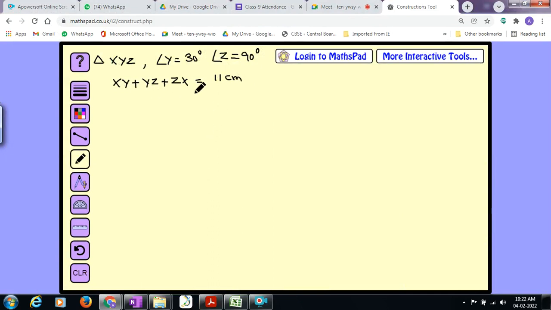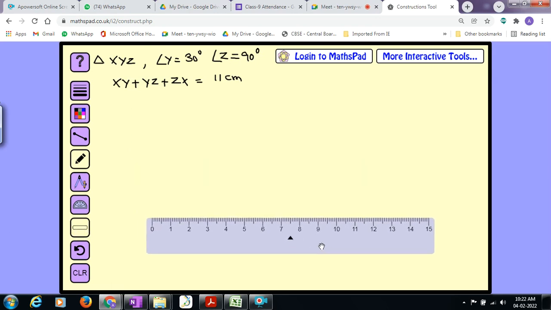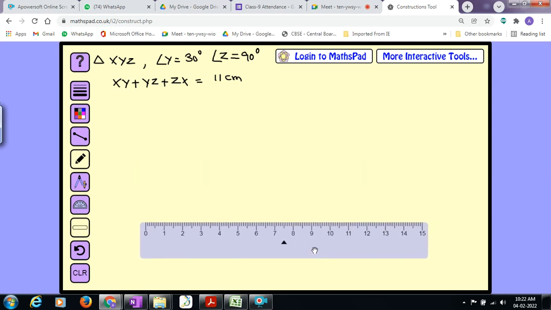As the perimeter is 11 centimeters, the first thing I would like to do is draw a line. Let me use some red color, a contrast color. I will draw a line segment of length 11 centimeters. Is it okay? Yes, sir.